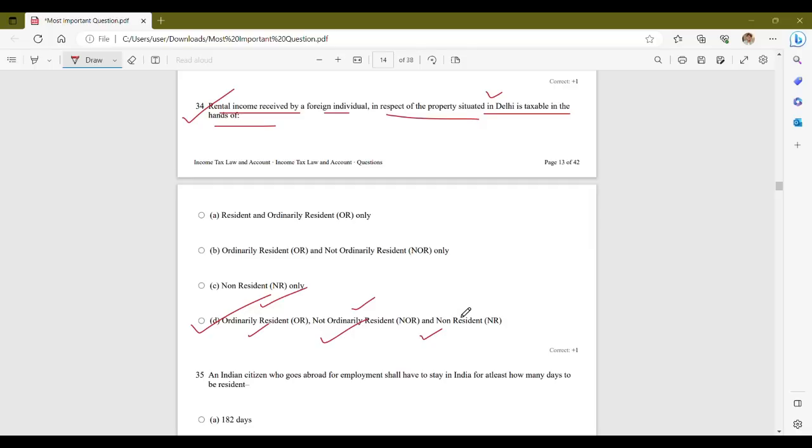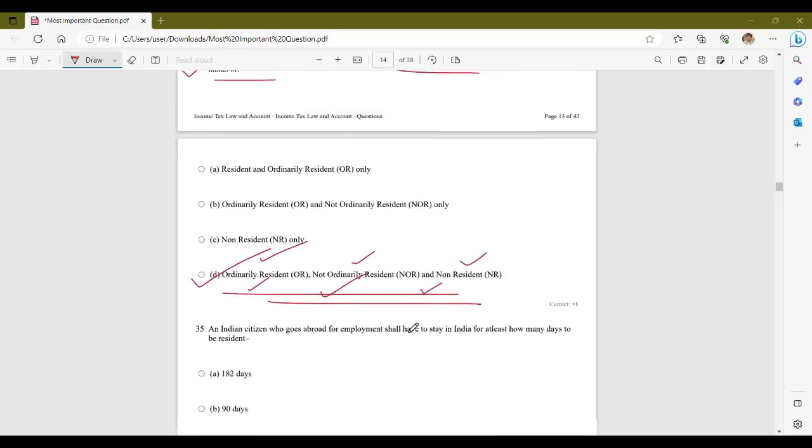Now, talking about non-resident individuals, they are taxable in India only on income that is received or accrued in India, or income that is deemed to be received or accrued in India. Rental income received by a non-resident foreign individual from a property in Delhi would fall under the scope of taxable income in India. Therefore, the correct answer is option D. Rental income received by any foreign individual in respect of the property situated in Delhi is taxable in the hands of ordinarily resident, not ordinarily resident, and non-resident.